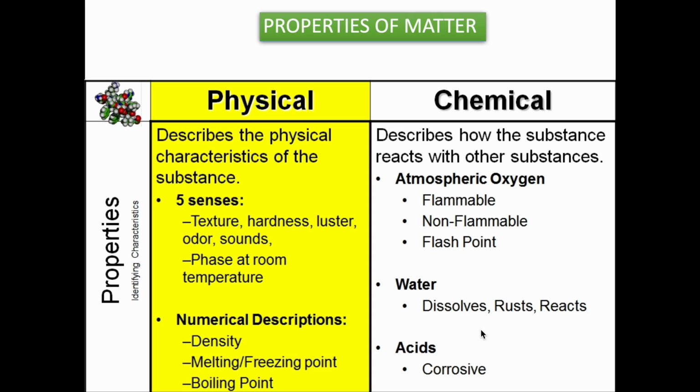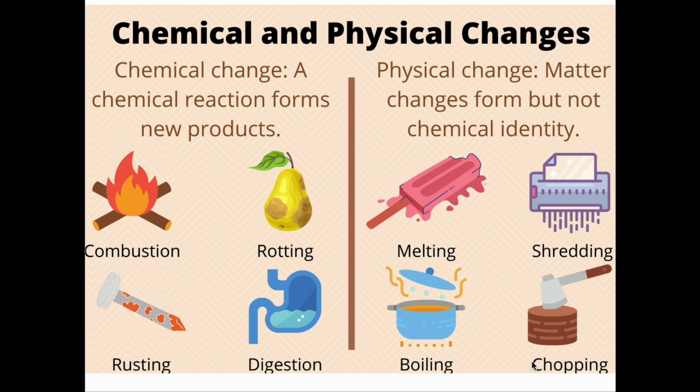What is a chemical property? A chemical property is when there is a chemical reaction. For example, flammable or non-flammable, flash point, all those are chemical properties. An example of matter that can cause a chemical reaction is water, because water can dissolve things and can rust metals, and it can also react when in contact with a solid. An example would be you take flour and then you put water in it. When you mix, it creates dough. That is a chemical reaction. Another example that can cause a chemical reaction is acids. It can cause corrosion on metals. Let's see more examples of chemical and physical reactions so you can understand better.